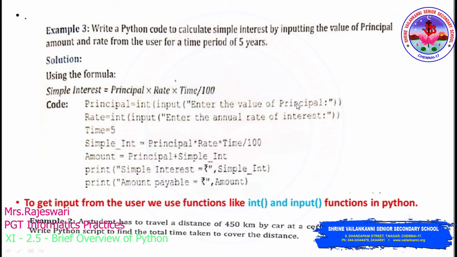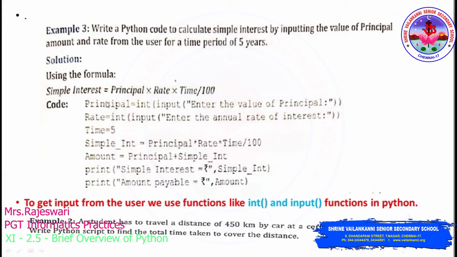So enter the value of principal means what will happen? It will ask for a value from the user. If I give 5000, that 5000 will be accepted as a string by the input function, and when it is accepted as a string we cannot do any calculations, right? So we have to convert it into an integer data type. For that conversion, this 5000 will be converted into integer data type because of this int function, and after converting the string into integer, that will be assigned to the principal variable using the assignment operator equal to. Clear? So this is how the value will be assigned to the variable.